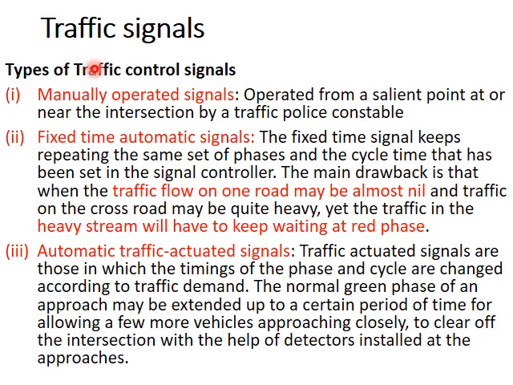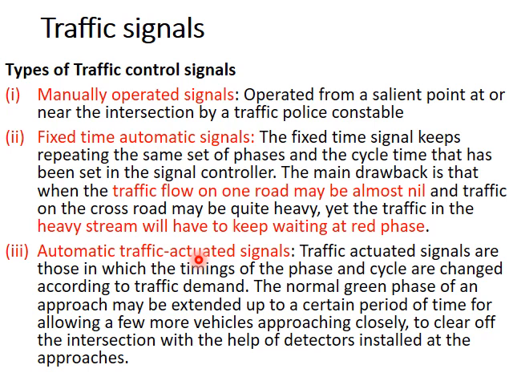Then the types of traffic control signals: as the previous slide showed, you have traffic control, pedestrian control, and special traffic control. Among traffic control, you have manually operated signals by policemen in a police station or a point nearby. Then you have fixed time signals where the green times and red times are fixed throughout the day. And then you have the automatic traffic actuated signals where, when vehicles arrive at the intersection to cross, the signal may give green for them, so that vehicles are cleared as soon as they come into the intersection, and when there is no vehicle on a road, it is changed to red automatically.